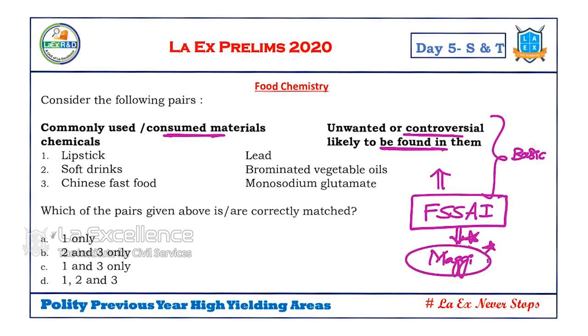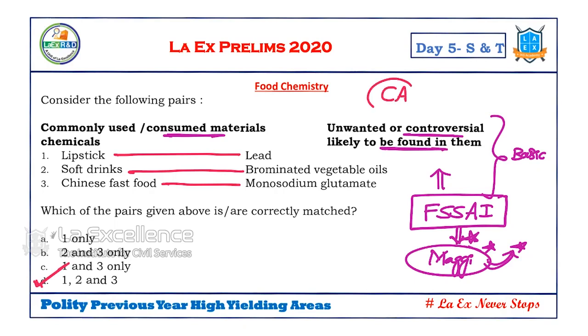They said Maggi has some kind of chemical content which is harmful to our health. Remember? So in such context, this question was asked. See, what is it? Lipstick: lead. Soft drinks: brominated vegetable oils. Chinese fast food: monosodium glutamate. So all these are possible and they are there. Likely unwanted materials are there. So answer is D.